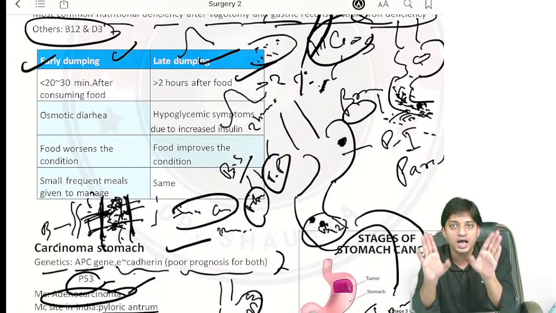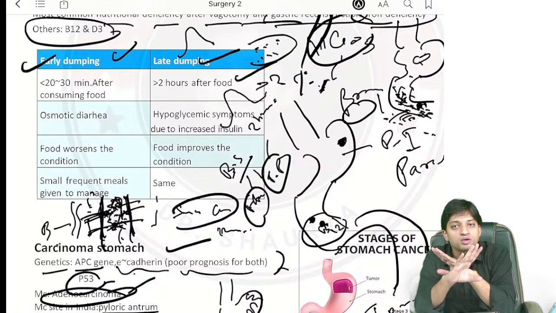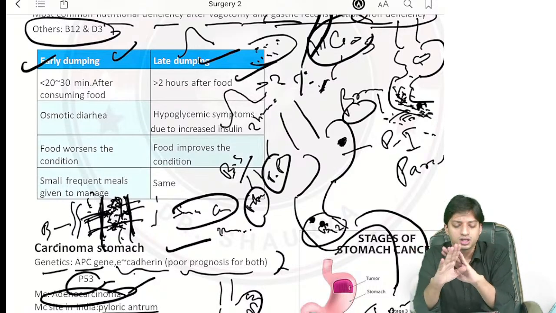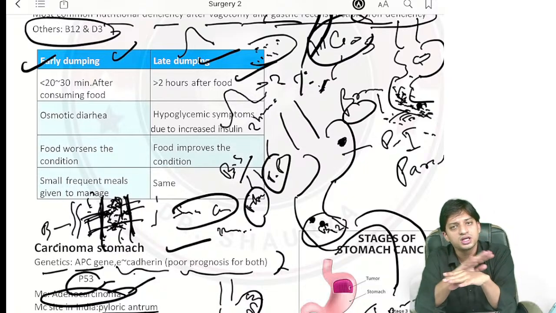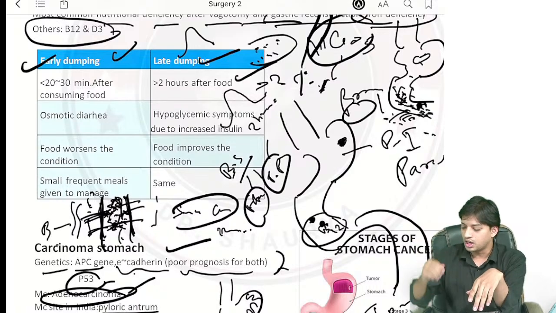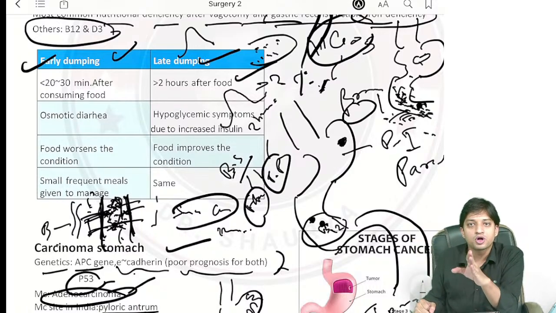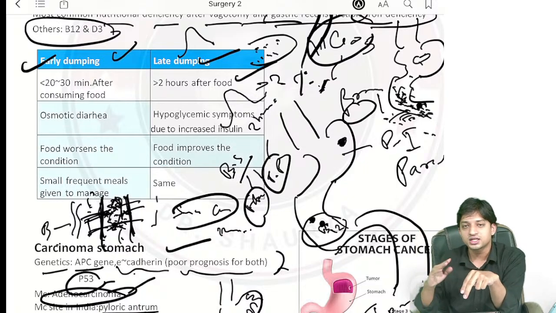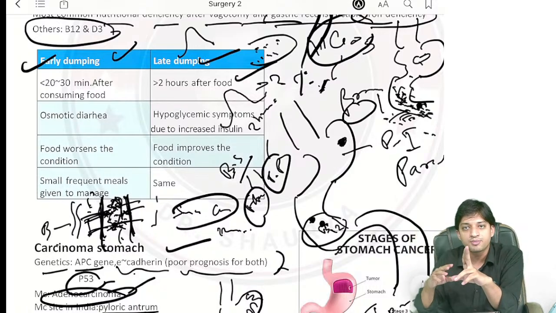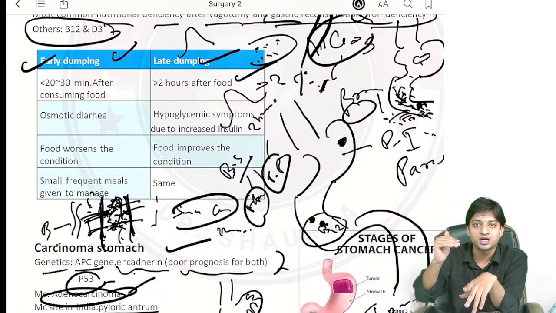I hope I'm clear, guys. Now you don't need to memorize these concepts. Just understand the very simple concept: early dumping, late dumping. Try to remember it conceptually. Very easy. Insulin reaches its peak 2 hours after you took a lot of food, right? Hyperosmolar food was causing hyperglycemia, and due to the increased large amount of insulin secretion, there will be reflex hypoglycemia, and blood glucose level will ultimately come down.